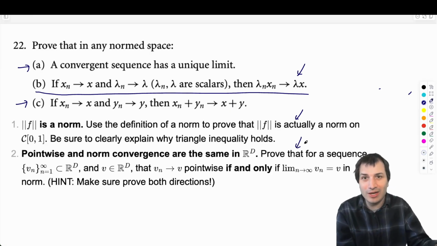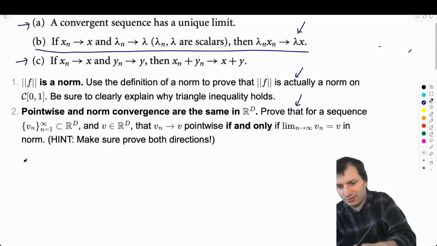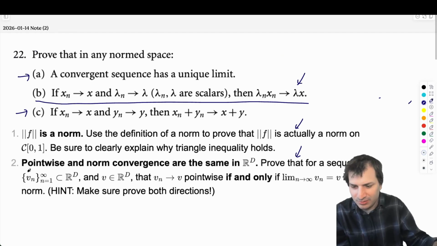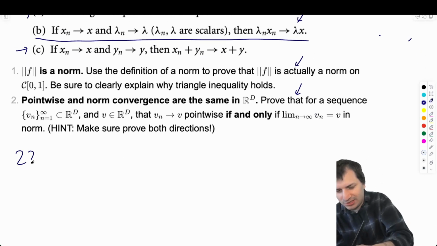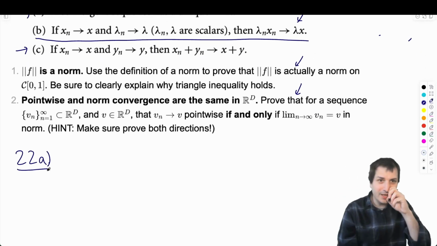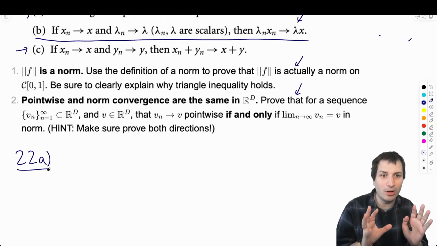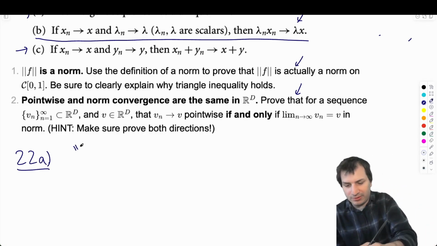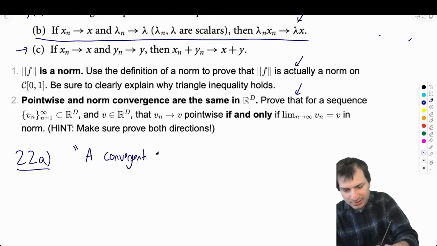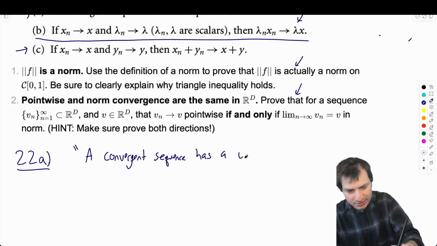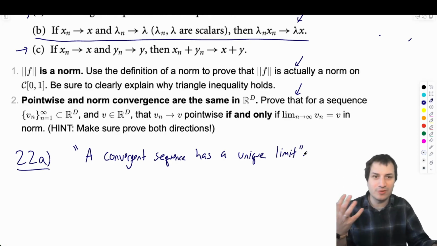Okay, let's do it. So a convergent sequence has a unique limit. So this is, I guess, problem 22, exercise 22A. And again, we're in the setting of a normed metric space. So we want to say a convergent sequence has a unique limit.